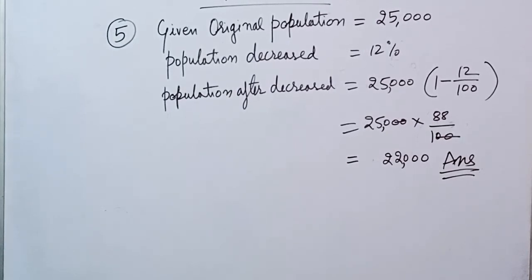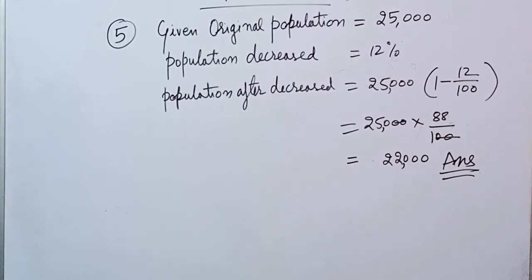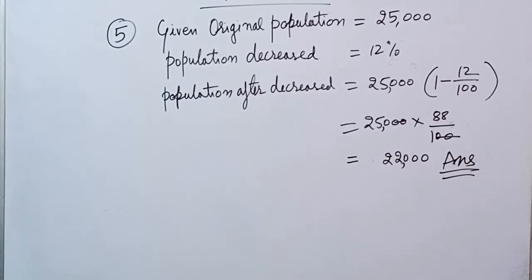So 1 minus 12 upon 100. We have taken minus because the population is decreased. If it increases, we will take the plus sign. When we solve it, 100 minus 12 gives 88. So we got 88 upon 100 from 1 minus 12 upon 100.